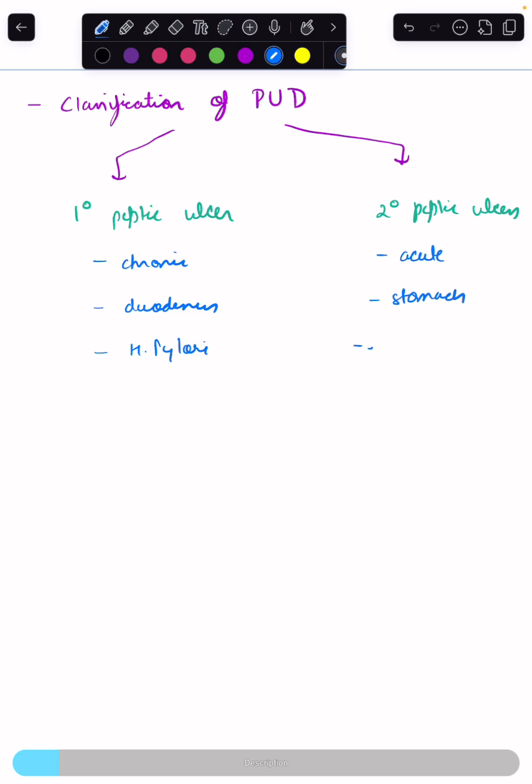secondary to variety of causes like sepsis, shock. There is a specific term we use for intracranial lesions. We call that ulcer Cushing's ulcer. When the peptic ulcer occur after some intracranial lesion, we call it Cushing ulcer. And severe burns can also lead to peptic ulcer, which we call as curling ulcer.